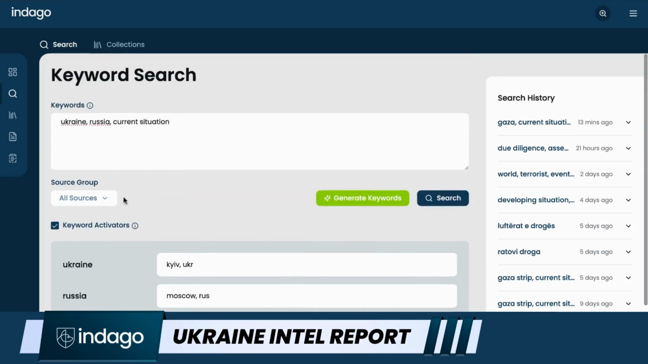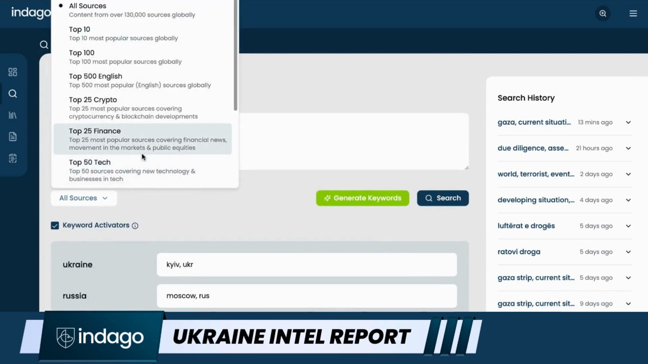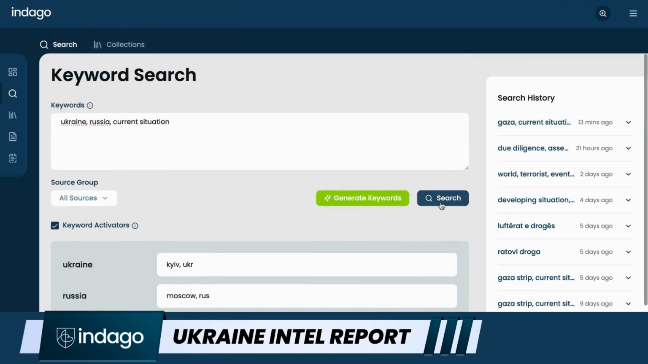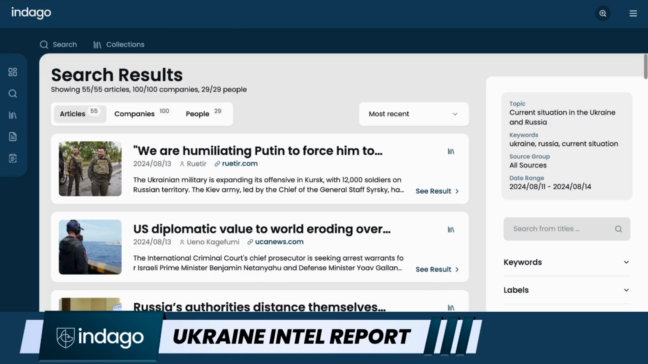I should have touched on source groups. So I can pick from a bunch of different source groups that I'm searching against. In this case, I'm going to stick to all sources. Okay, that looks good. And I'm going to hit search. Okay, it looks like my results are 55 articles, 100 companies, and 29 people.